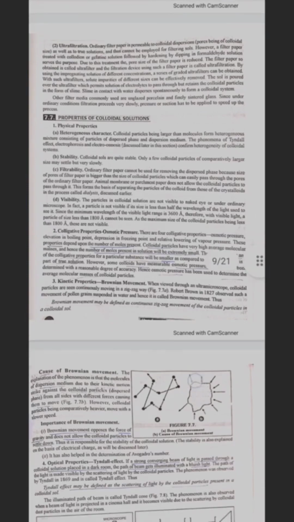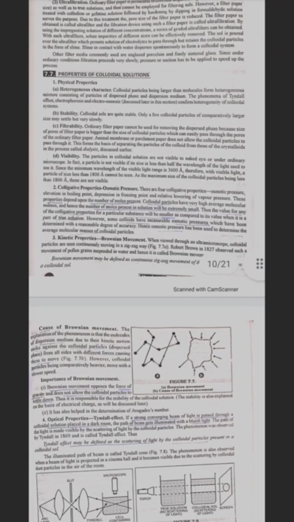Properties of colloidal solution. Physical properties. Heterogeneous character. Colloidal particles, being larger than molecules, form a heterogeneous mixture consisting of particles of the dispersed phase and the dispersion medium. The phenomena of Tyndall effect, electrophoresis and electroosmosis confirm the heterogeneity of colloidal systems.